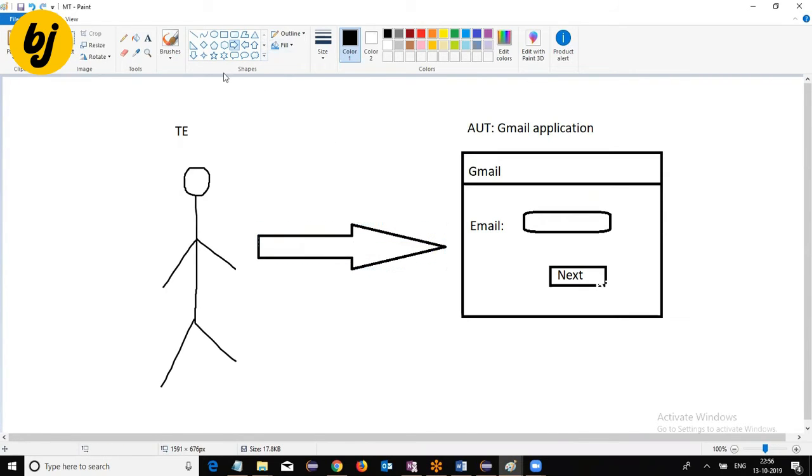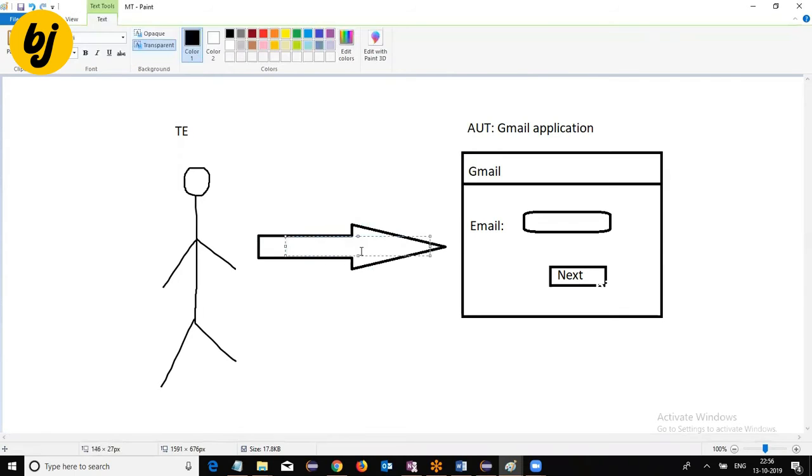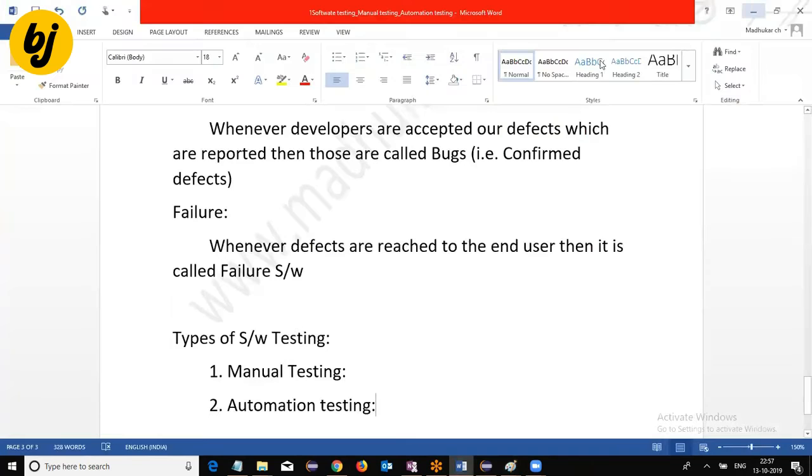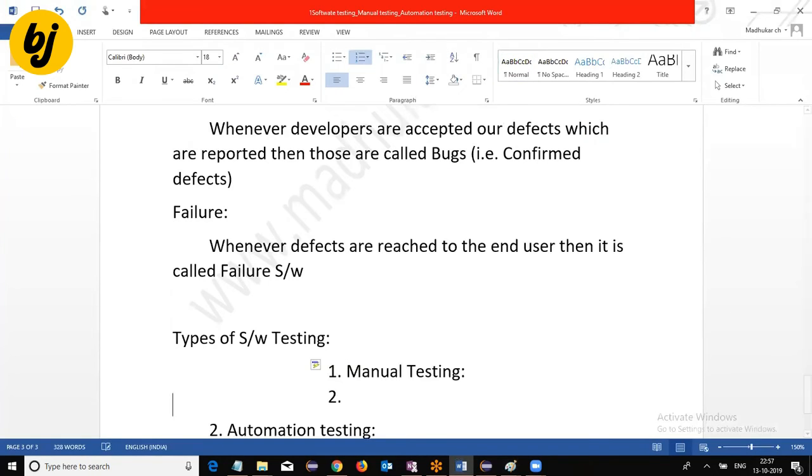We have to prepare the test cases which we use to validate our application. Test cases are written in simple English to describe the validation procedure of the application.